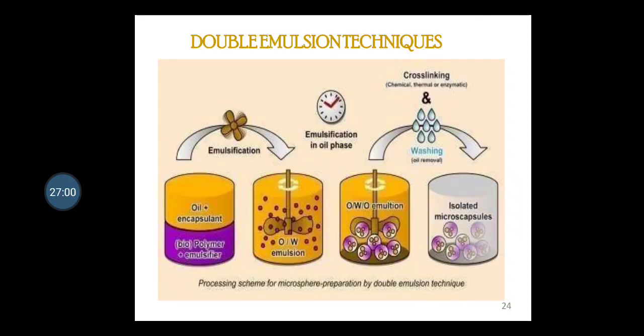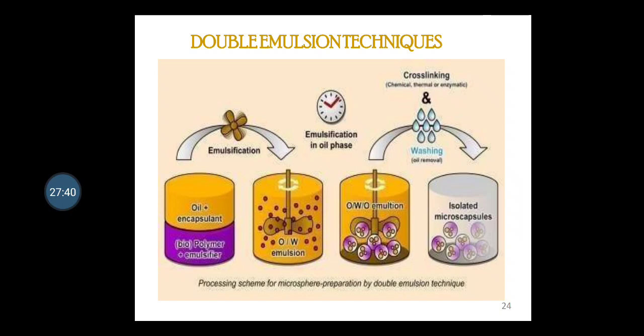Then when we talk regarding the emulsion cross-linking technique, microcapsule formation by this technique involves the dispersion of an aqueous solution of the polymer, which contains the core material, in an immiscible organic solvent, that is your suspension or dispersion medium, in the form of small droplets. The suspension medium contains a suitable stabilizer to maintain the individuality of the droplets or microcapsules. The droplets are subsequently hardened by covalent cross-linking and are directly converted to the corresponding microcapsules.